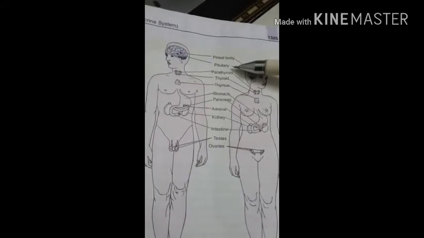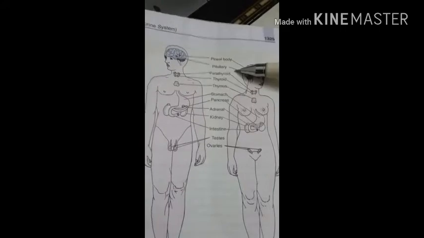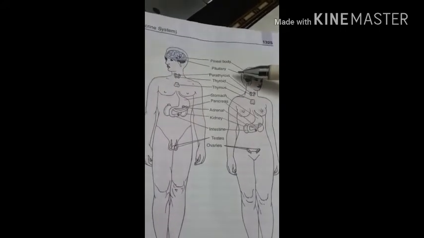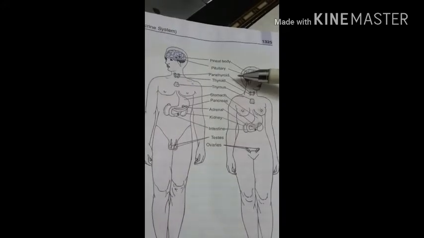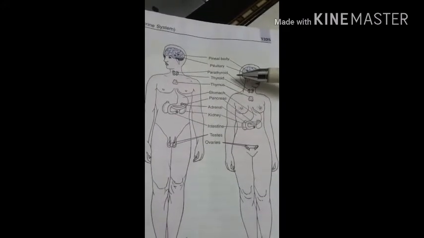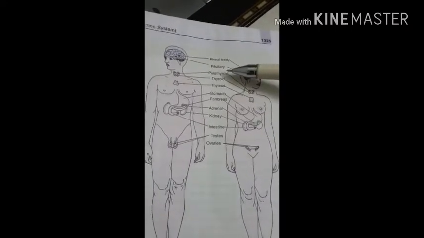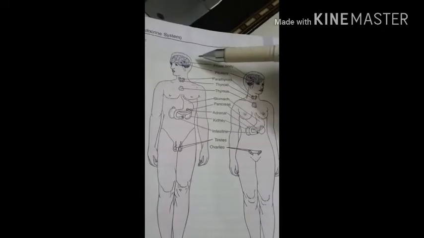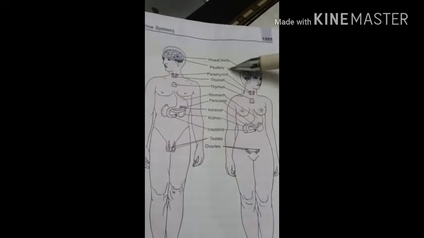So the pituitary gland is located just below the hypothalamus, and it is lodged in a depression of the sphenoid bone of the skull, which is called sella turcica, and it is connected with the brain by means of a short thin stalk-like structure known as infundibulum. So this is the position or location of the pituitary gland, located just below the hypothalamus in the region of the brain.